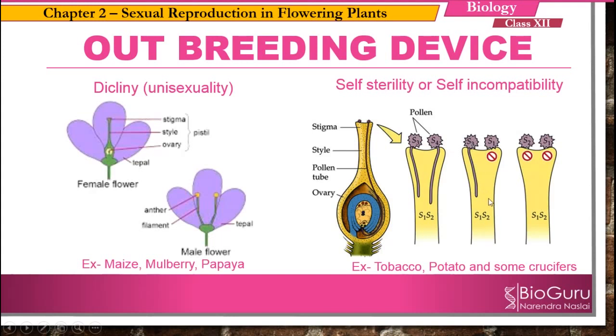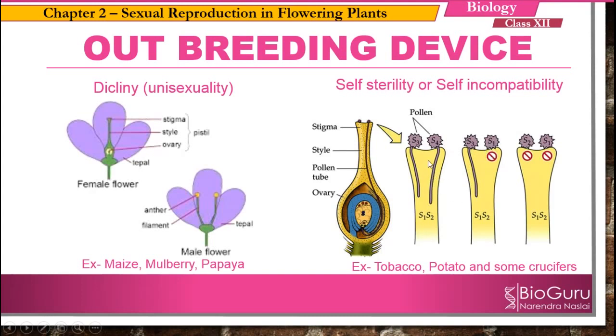Here S1 and S2, that means it is not going to allow to germinate this particular pollen grain having S1 gene, whereas here the pollen grain is having different gene, that is S3. Here the stigma is having S1 and S2, but here the pollen grain is having different. So hence the stigma is going to allow this pollen grains, because it is having different gene, to germinate. Because it is carrying different gene, it is allowed to germinate. So this is going to favor the cross pollination, and it is going to prevent the self pollination.